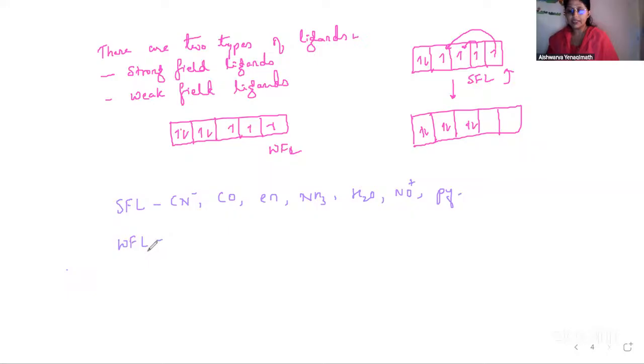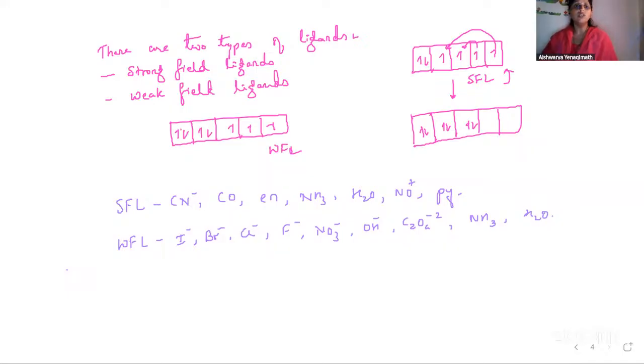For weak field ligands, the examples are all your halides: I minus, Br minus, Cl minus, F minus, NO3 minus, then OH minus, then you have C2O4 minus 2, then NH3 also in certain cases, and H2O in certain cases. Okay, so these are the strong field ligands and weak field ligands.